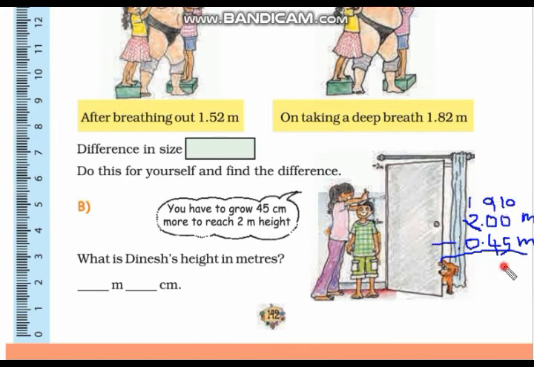So 10 minus 5, 5. 9 minus 4, 5. And here decimal point, 1 minus 0, so 1. So 1.55 meter. That we can also write as 1 meter and 55 centimeter.